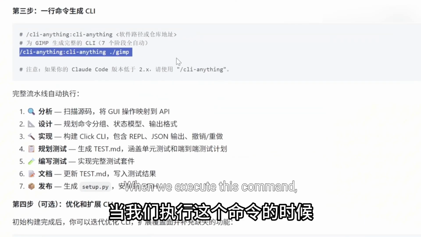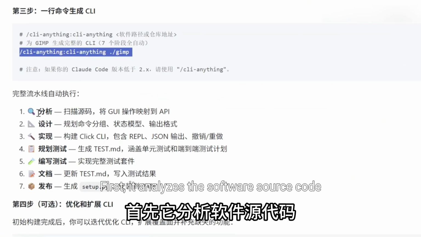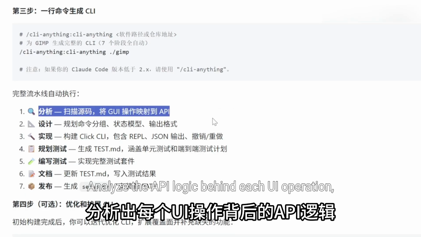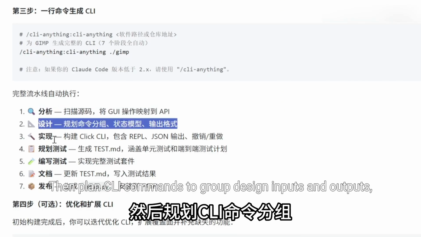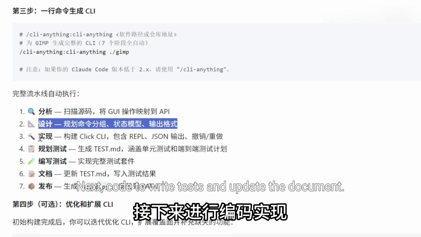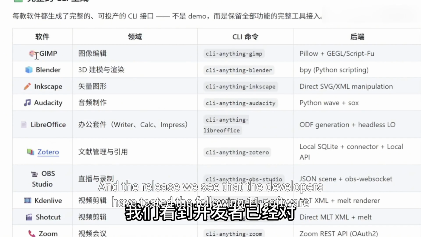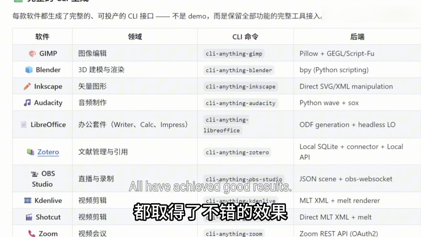When we execute this command, a 7-step automated process is initiated. First, it analyzes the software source code and the API logic behind each UI operation, then plans CLI commands, grouping them and designing inputs and outputs. Next, it writes code, writes tests, and updates the documentation. In the release, we see that the developers have tested the following 11 software, and all have achieved good results.